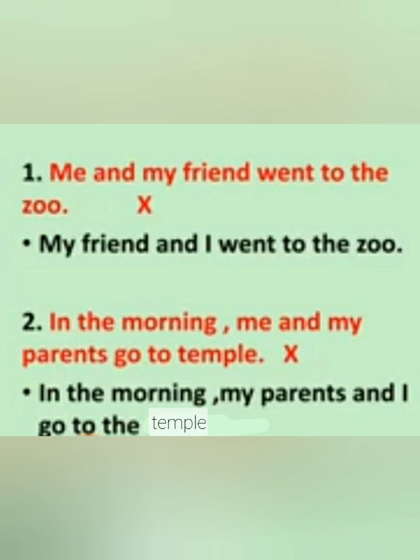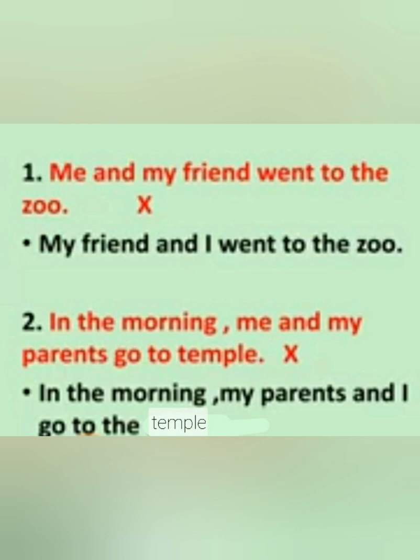Here we use the nominative case of the pronoun. And I is never written at the beginning. I is written after and whenever we are talking about two persons. Here we write my friend and I. I and my friend is also wrong. I is always used after and. So, my friend and I went to the zoo.